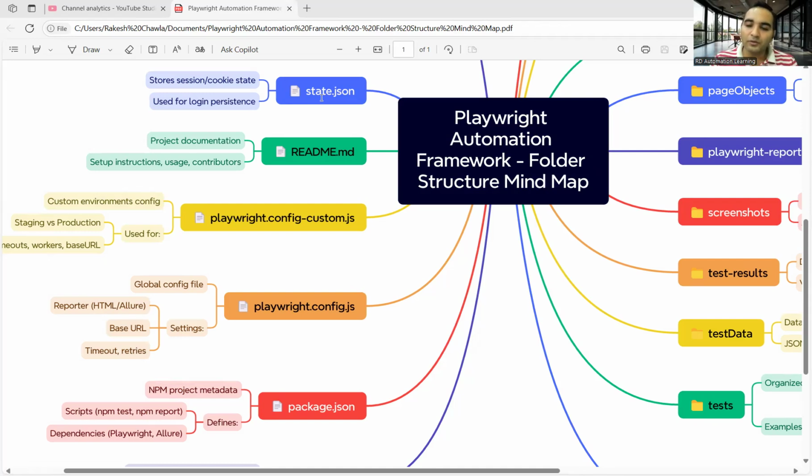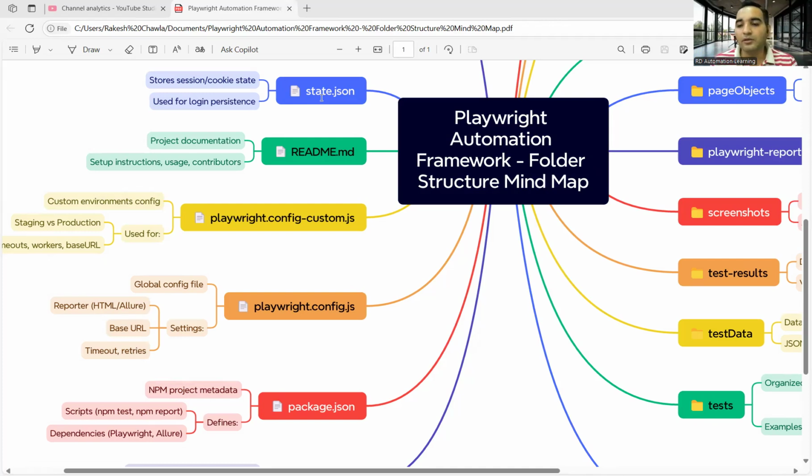In which you can keep the login persistent. So whenever you use this state.json, you just keep those token based things or that session storage based things in this particular file, and you just trigger your test. Then automatically, the test would get triggered taking the data from this file, and it would be logged in already. It does not require any kind of manual intervention, and it would increase the reliability. It would reduce the time also.